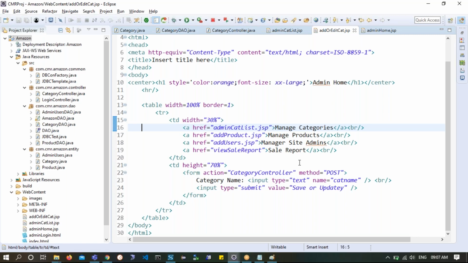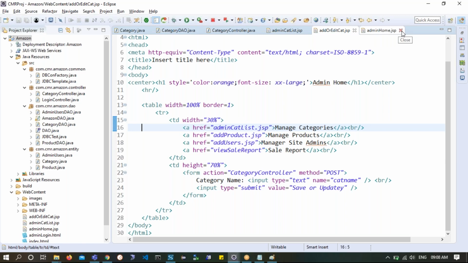How do I supply either add or edit or whatever I need to pass, correct or not? So this is very important. Whatever you are getting as a request, this JSP page is a servlet in the background. So the request parameter, whatever you are getting, will be passed to that as it is. So you need not worry. The request is already there with you. So you simply have to pass that request to the controller.